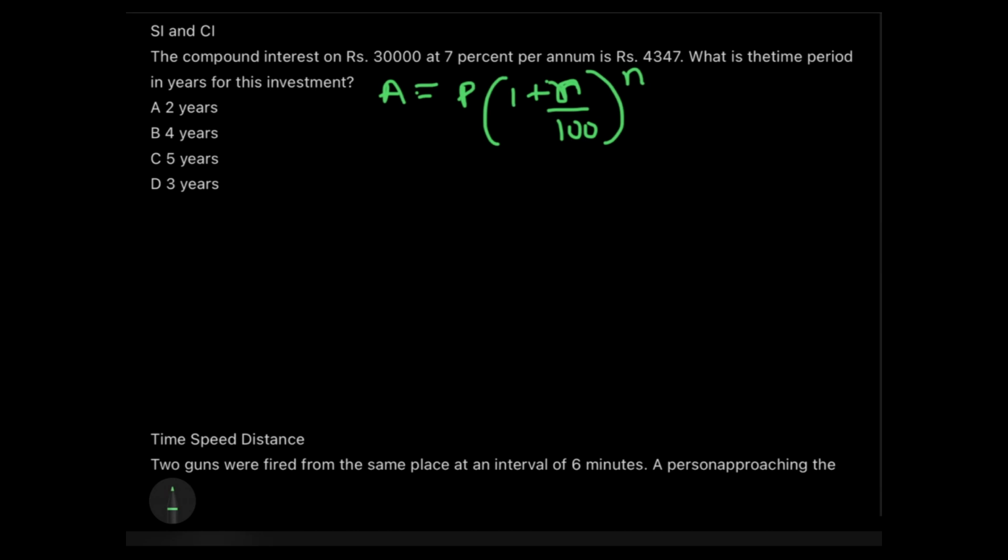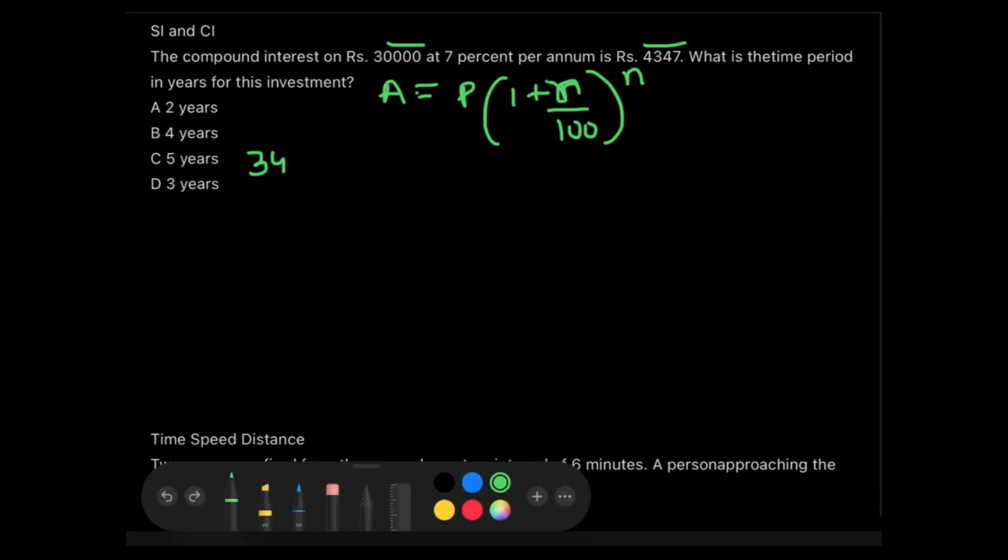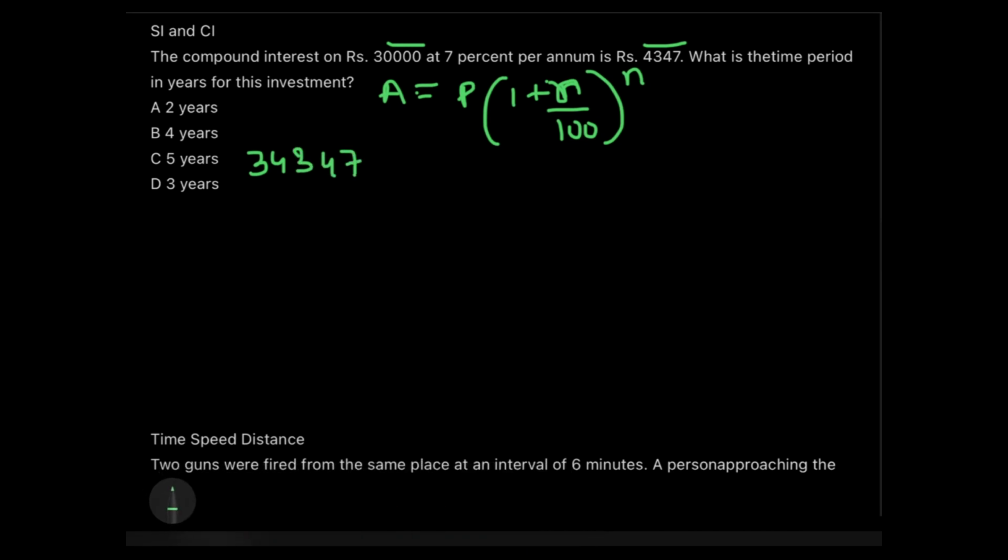But if we try to find the value of n, which is in the power, by putting in the numbers through the general process, then we will have to use the principles of logs and so on, for which we do not have time. So what should we do here to get the answer? Let's first write the numbers in their own places. What will I get as the amount? Of course the amount will be 30,000 plus 4347, that is not 343, it's basically 34347, which equals 30,000 multiplied with, now what is the value of r?